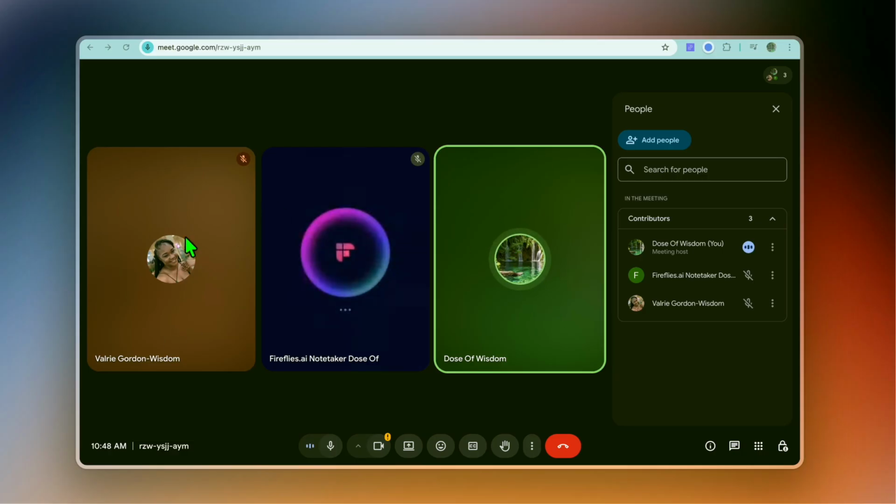You also have your team members or whomever you're on the meeting with, and you'll also have Fireflies AI, as you can see right there. And you can start recording your meeting, and if anyone has anything to say or participate, they'll automatically join in. And if you would like to ask Fireflies AI anything during the meeting, all you'll need to do is simply mention it, and from there you'll be able to ask them questions. Once you're finished, you'll simply tap on End, just like that.